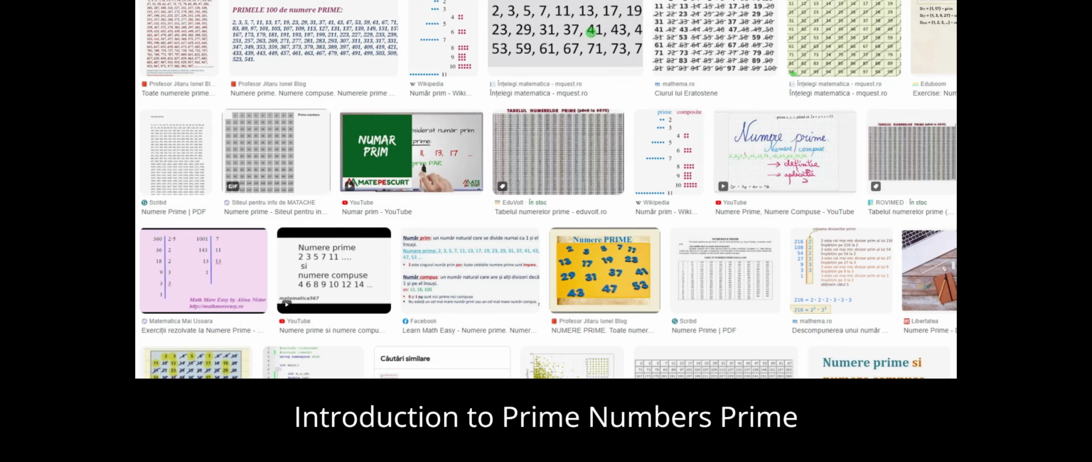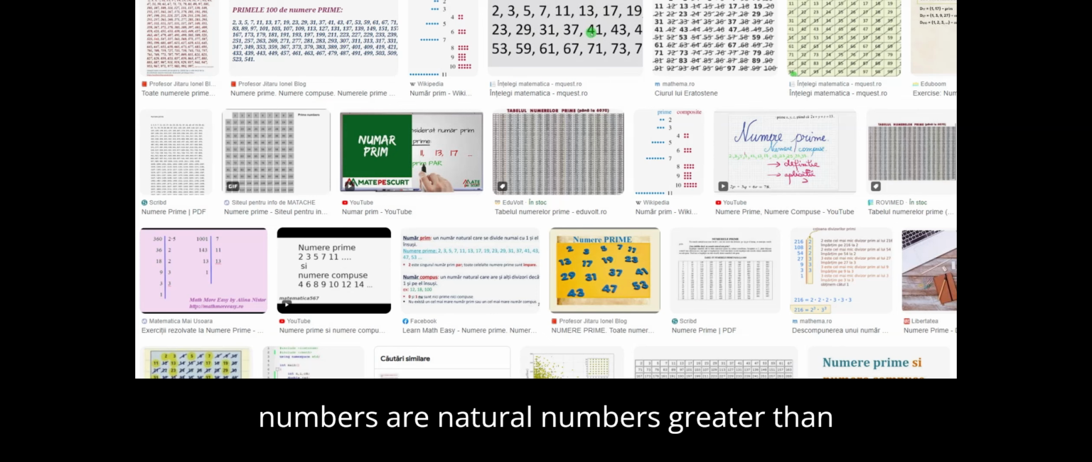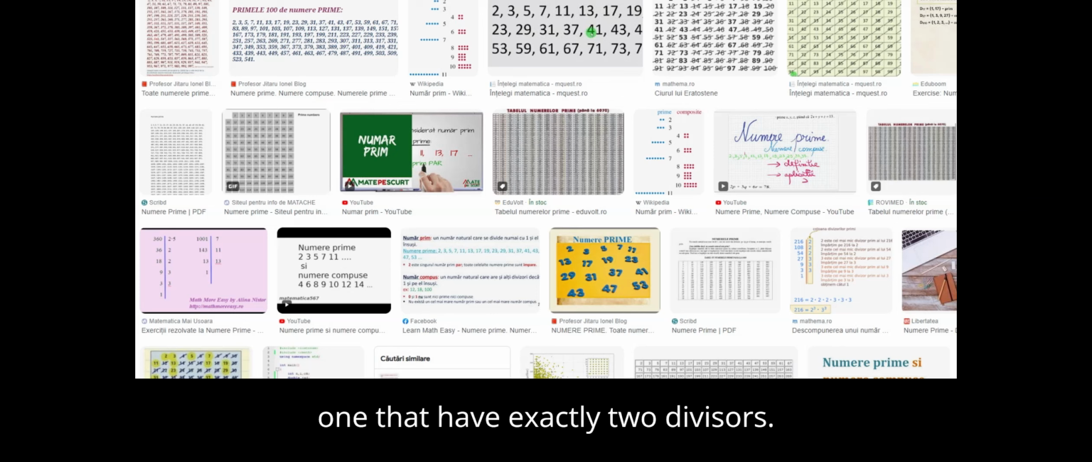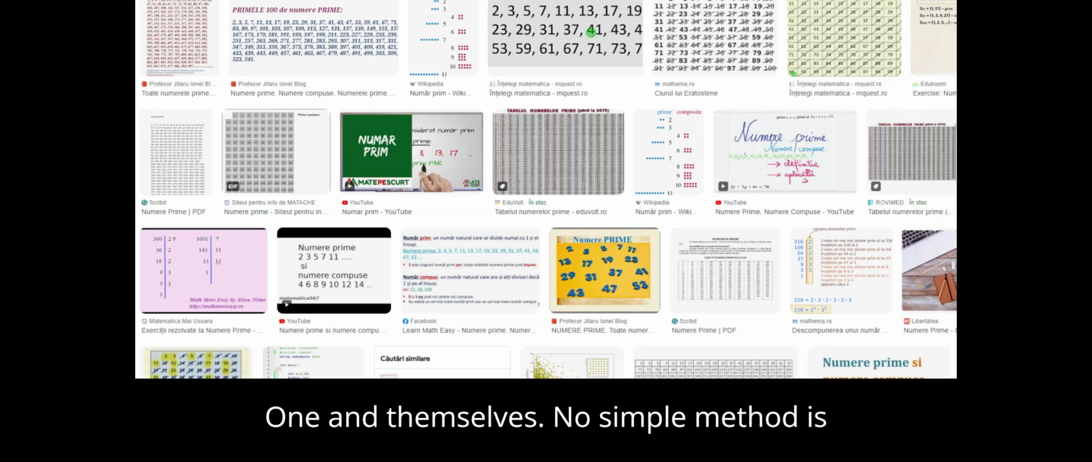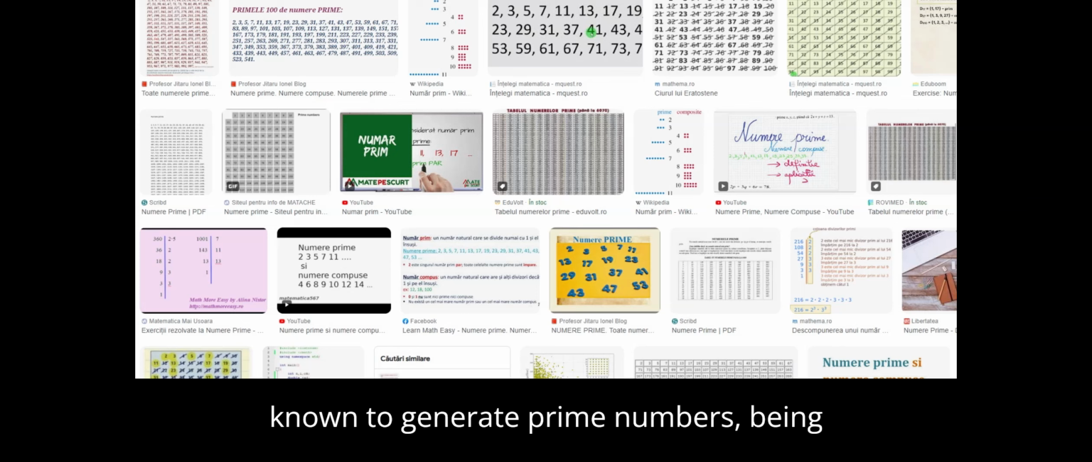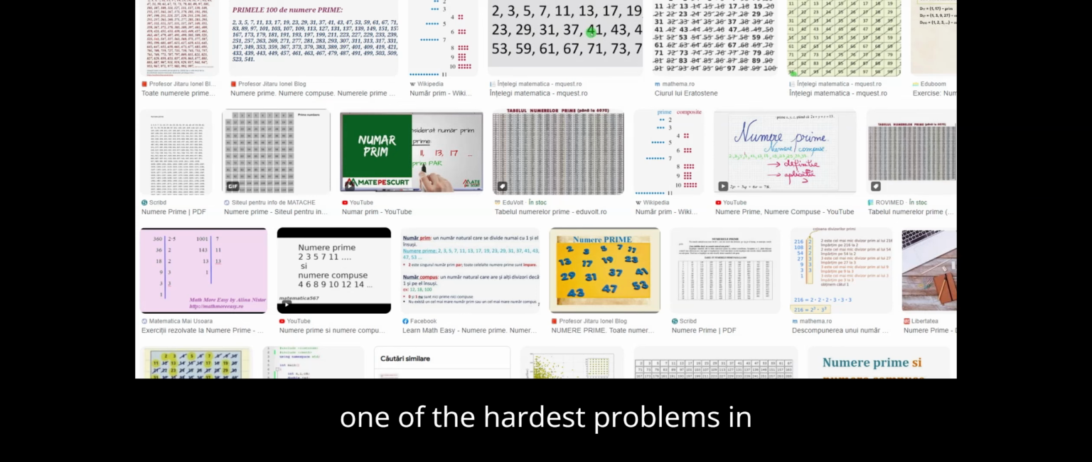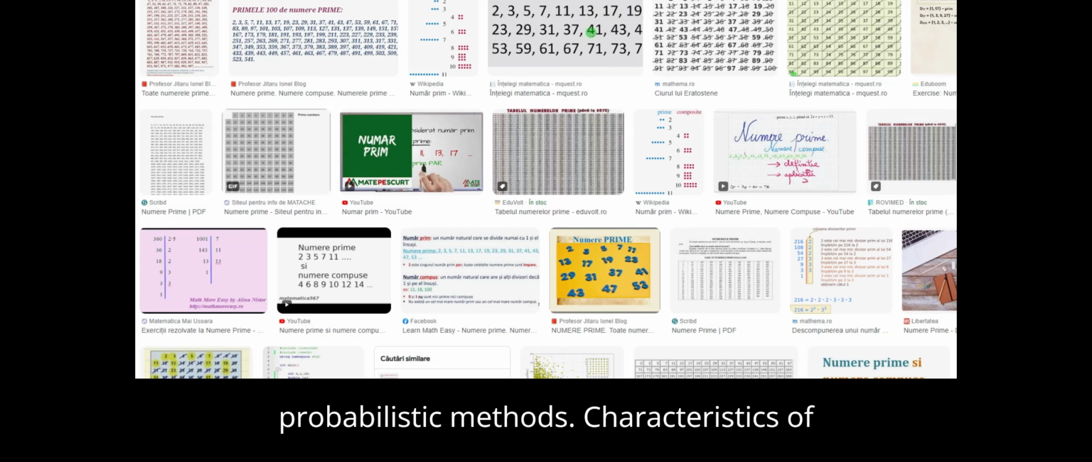Lesson 1. Introduction to prime numbers. Prime numbers are natural numbers greater than 1 that have exactly 2 divisors: 1 and themselves. No simple method is known to generate prime numbers, being one of the hardest problems in mathematics. Current methods involve numerous verification calculations, or probabilistic methods.